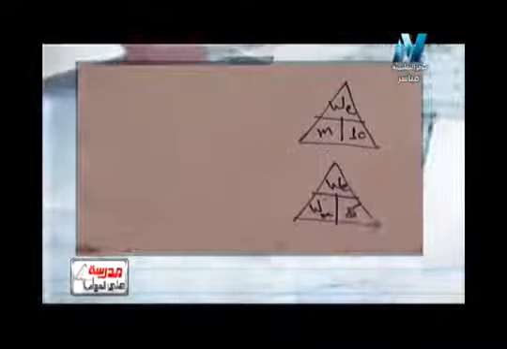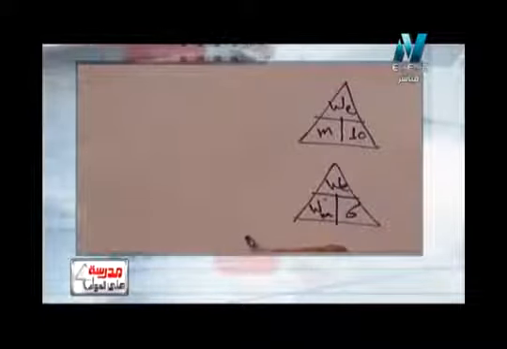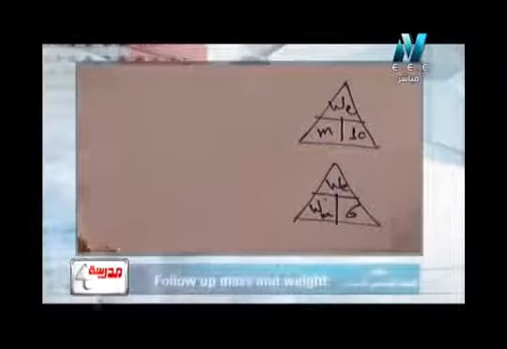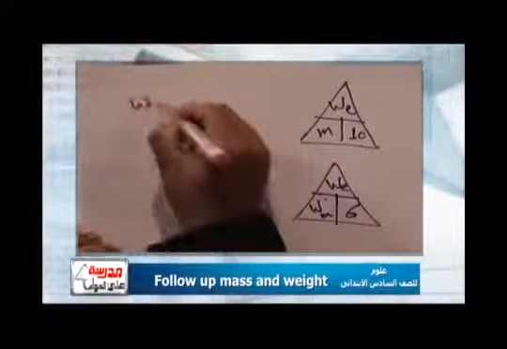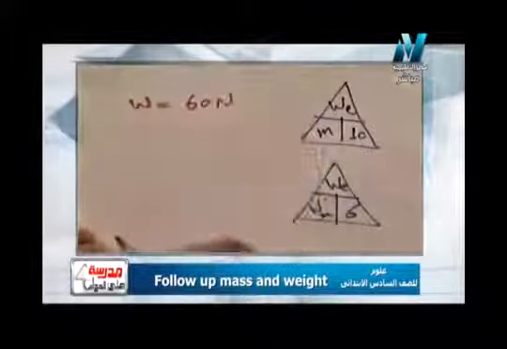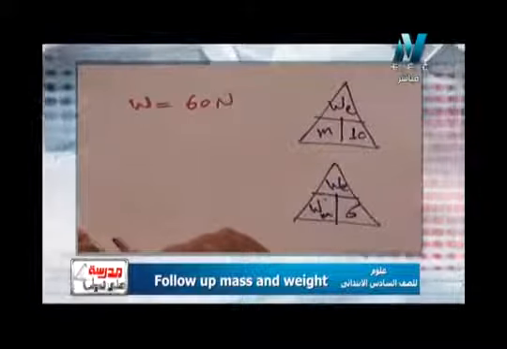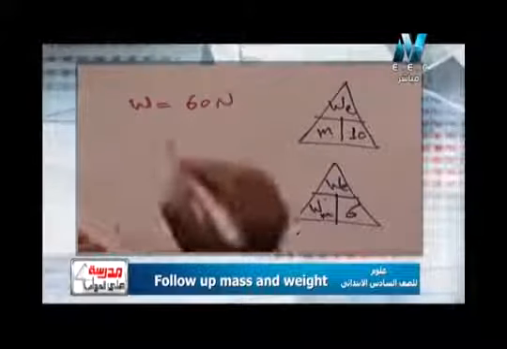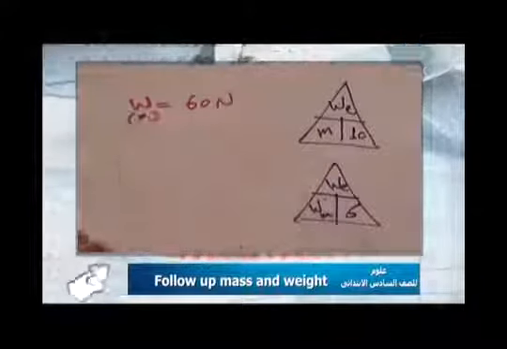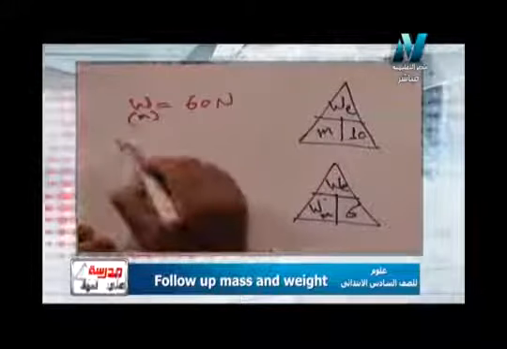So, the problem says that if the weight of a body is 60 Newton on the surface of the moon, calculate its weight on the surface of the earth. So the weight here is on the moon. Look here, the weight is on the moon. So I want to calculate the weight on the earth.